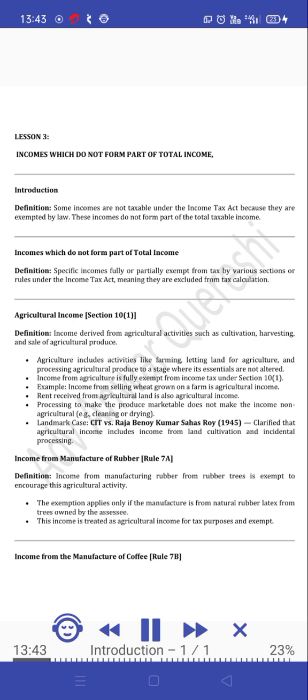Some incomes are not taxable under the Income Tax Act because they are exempted by law. These incomes do not form part of the total taxable income. Incomes which do not form part of total income. Definition: specific incomes fully or partially exempt from tax by various sections or rules under the Income Tax Act, meaning they are excluded from tax calculation.